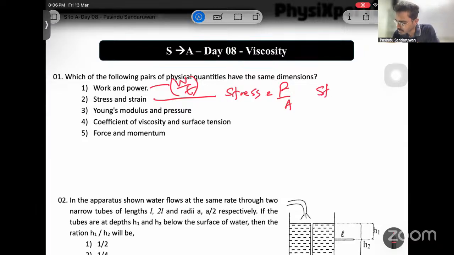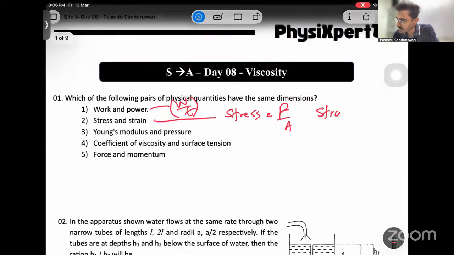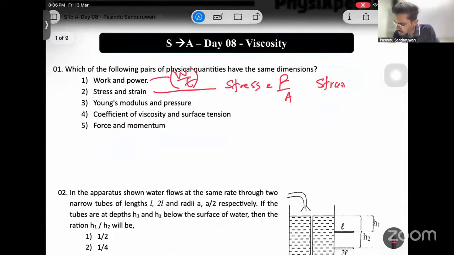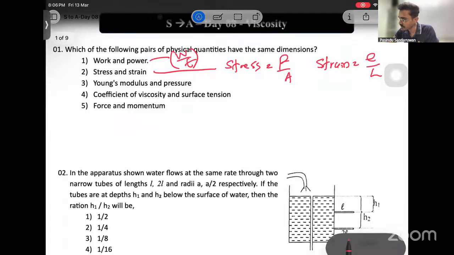And what is a strain? Strain is e over L, extension over initial length. Both are lengths, so strain is dimensionless. Then Young's modulus and pressure, that's the correct one. Young's modulus and pressure is the correct one.